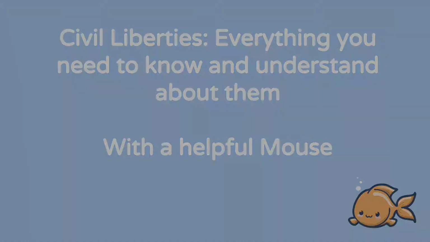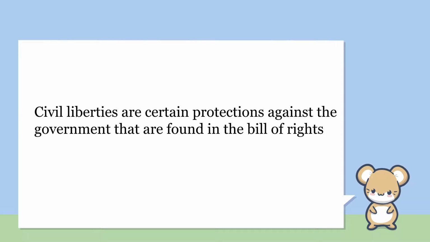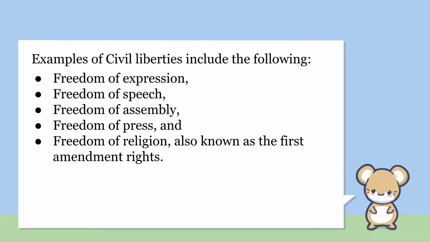Okay, so what are civil liberties? Civil liberties are certain protections against the government that are found in the Bill of Rights. Examples of civil liberties include the following: freedom of expression, freedom of speech, freedom of assembly, freedom of press, and freedom of religion, also known as the First Amendment rights.